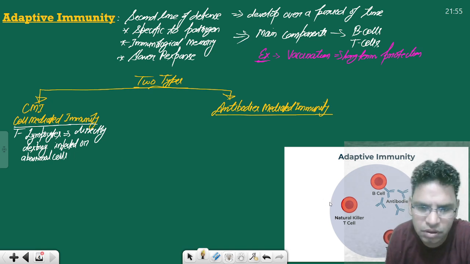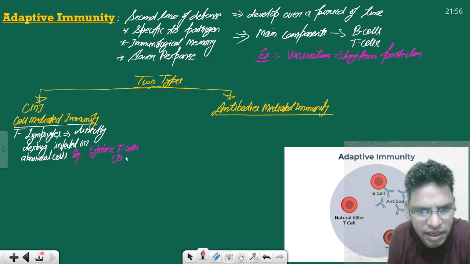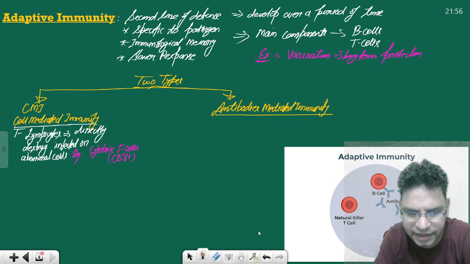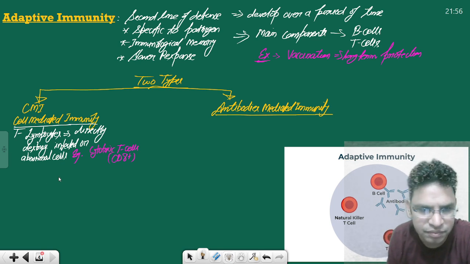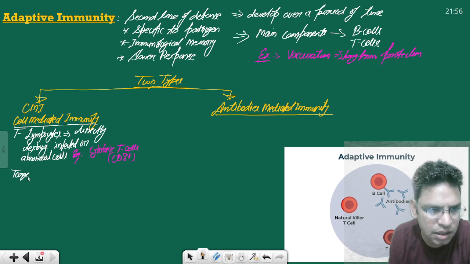Okay. So examples are cytotoxic T cells, for example CD8 plus, CD4 plus, right? This is one example. They target intracellular pathogens, for example virus and some bacteria. So their target is virus and some bacteria.